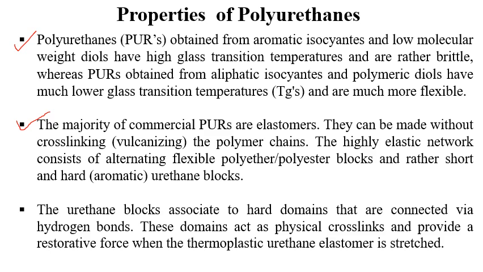The soft block consists of polyether or polyester, and the hard block consists of the aromatic urethane blocks. The aromatic urethane block is hard and the polyester block is soft, and the elasticity is given by the soft block and not the hard block.